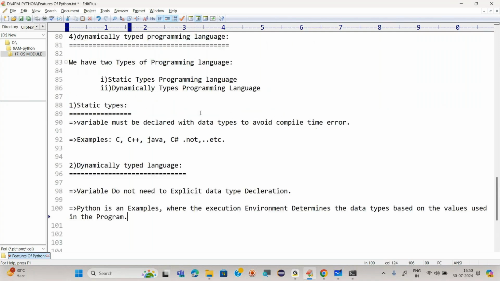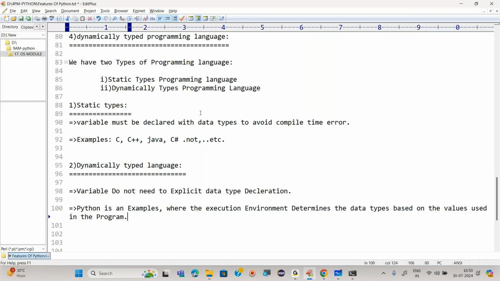What is dynamically typed language? What is static typed language? First of all, what is static typed language? Simple example, if I give you one currency, without saying which currency it is, will you be able to understand? If I give you Chinese currency, will you be able to understand which country it belongs to?